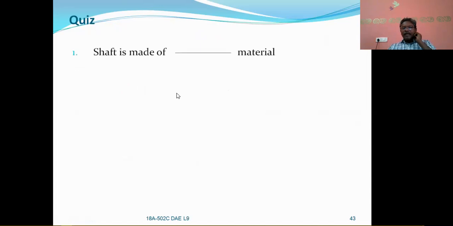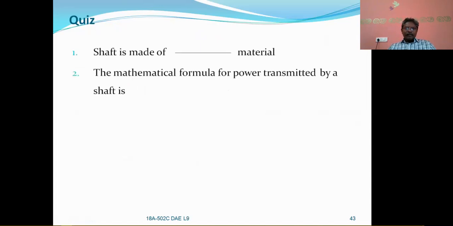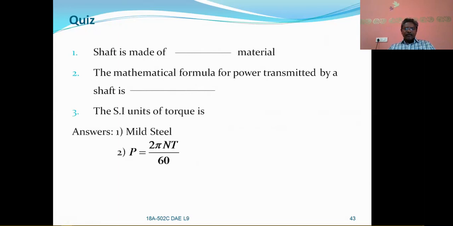The shafts are made of which material? The mathematical formula for power transmitted by the shaft is P = 2πNT/60. The shafts are generally made out of carbon steel, that is, mild steel, and the SI unit of torque is Newton meters or Newton millimeters. Mild steel is the right answer.